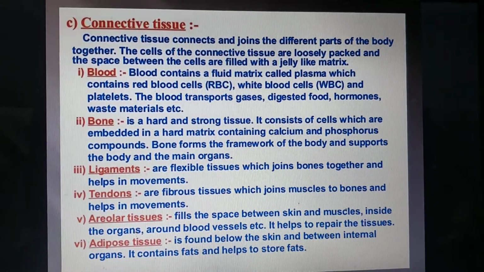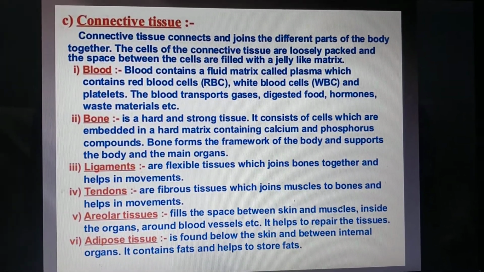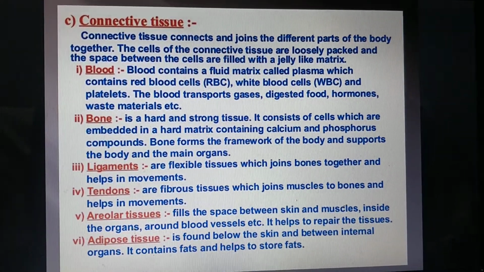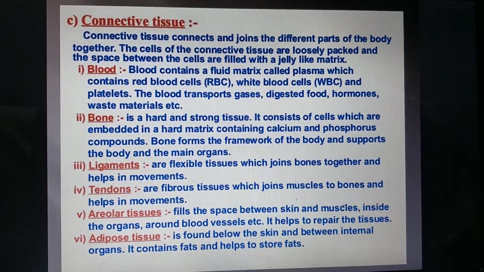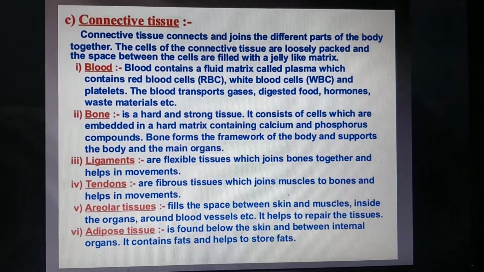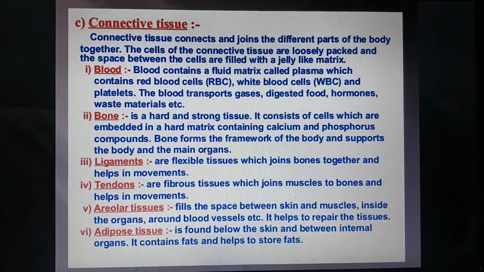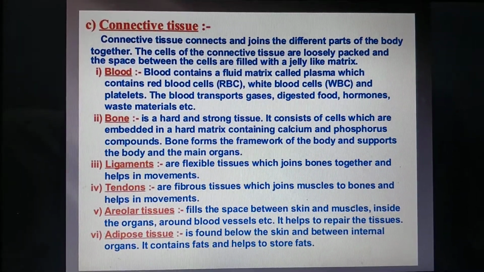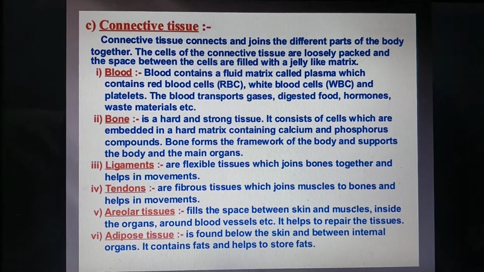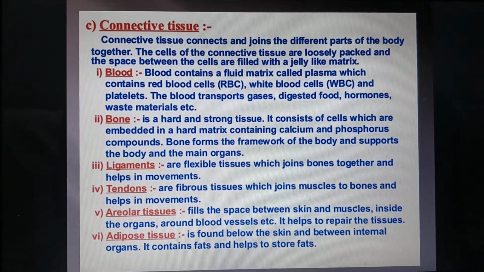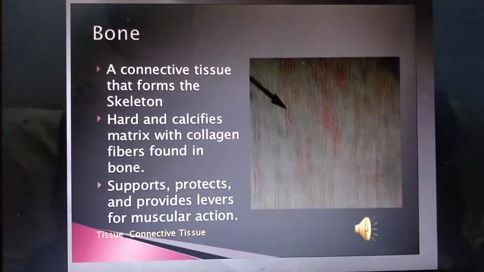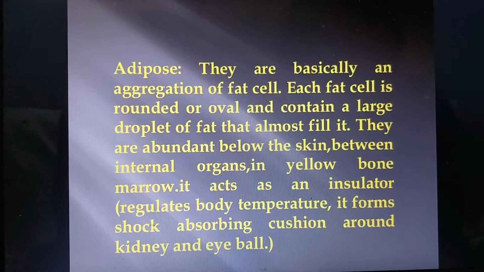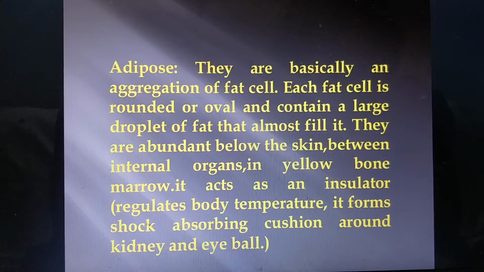Adipose tissues. Adipose tissue, बाकी सब कुछ areolar tissue की तरह ही, fibers are there, cells are there, but here special fat cells, fat storing cells, adipocytes are present, and otherwise they are similar, and they are found below the skin, between the internal organs, because it provides protection to the delicate organs. So this is the adipose. So basically an aggregation of fat cells.